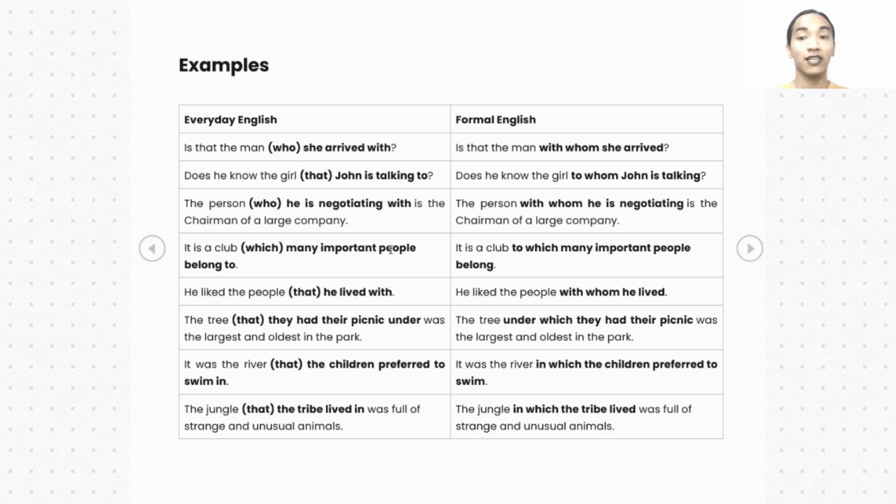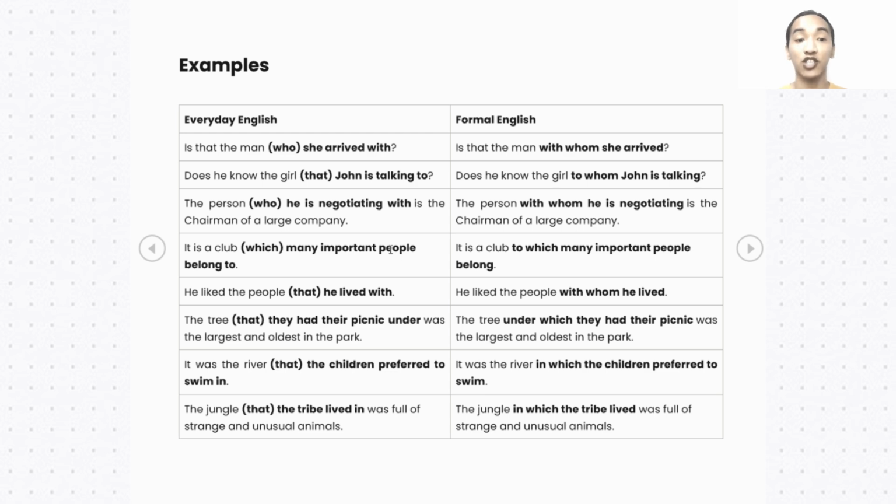The tree under which they had their picnic was the largest and the oldest in the park. It was the river that the children preferred to swim in. It was the river in which the children preferred to swim. No preposition at the end of swim.